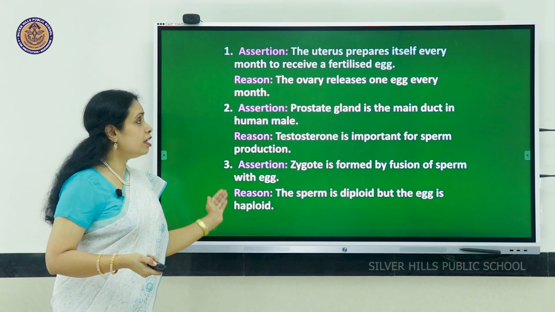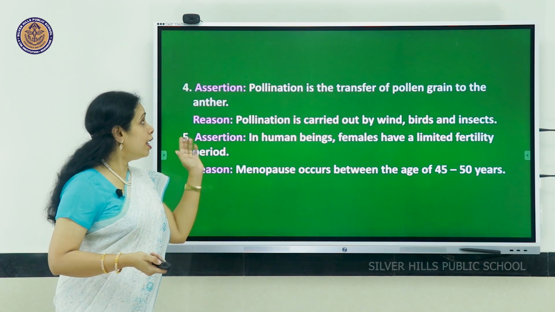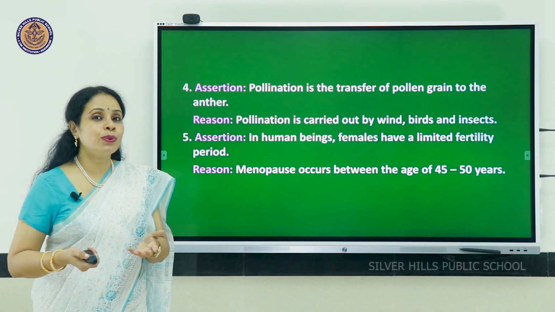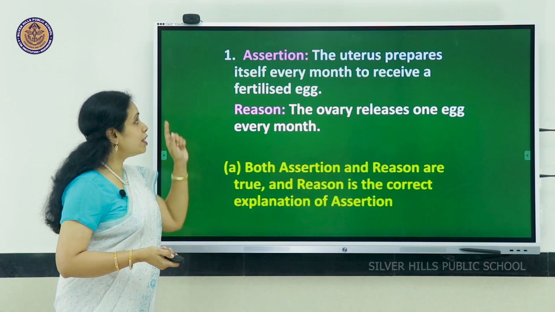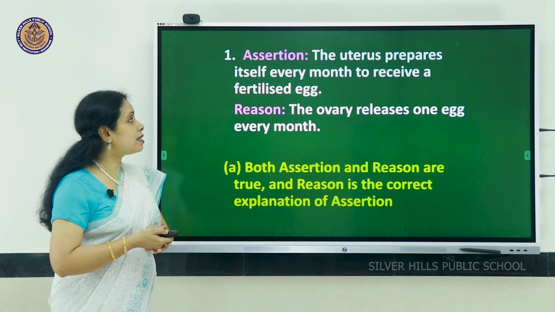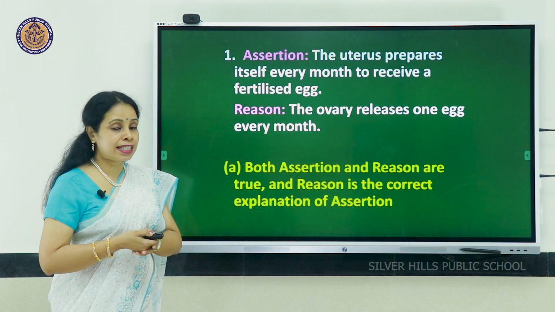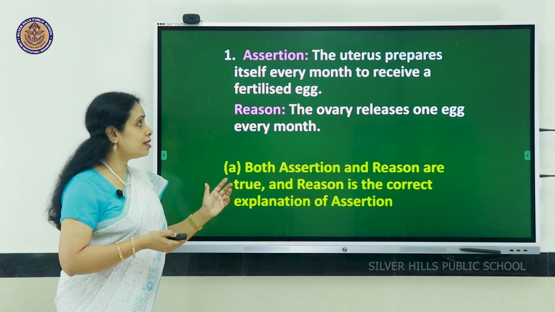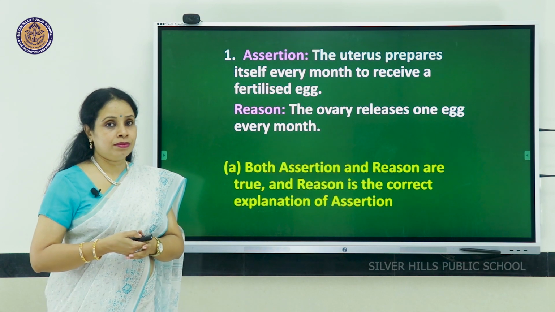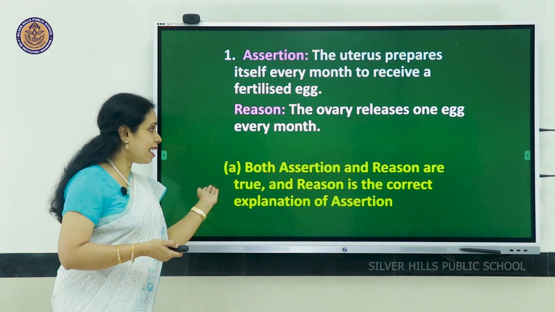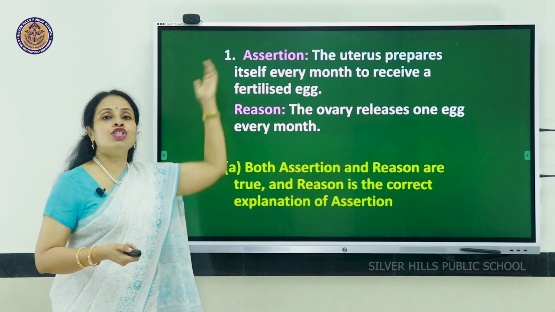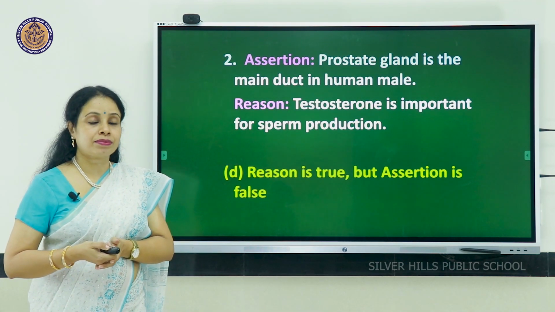So here are given 5 questions. Okay, let's go through them in detail and know how to write the answers. The first question was, assertion is, the uterus prepares itself every month to receive a fertilized egg. And the reason is, the ovary releases 1 egg every month. So the option is A. Both are correct and reason is the correct explanation for assertion.